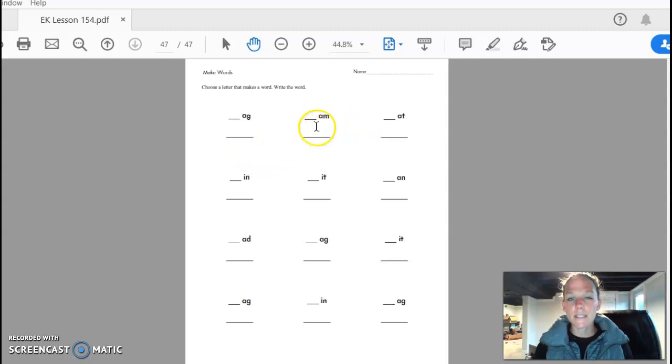Then I'm going to move over to this one. I'm going to choose B. It'll say B-A-M, bam. Then I write the word bam right here. So you get to use this whole worksheet to make words of your choosing. Whatever letter you choose makes a different word. Everybody's words are going to look different. So I'm very excited for you to give it a shot.